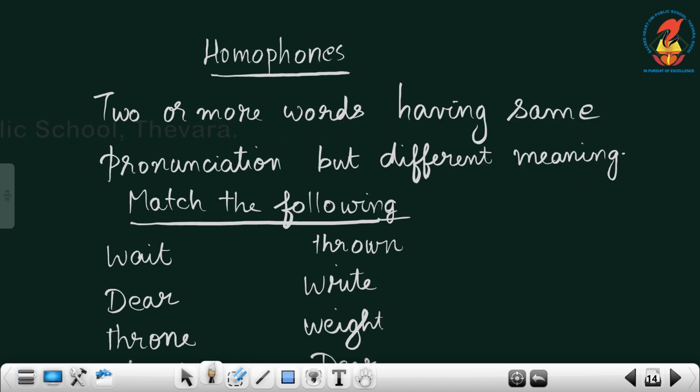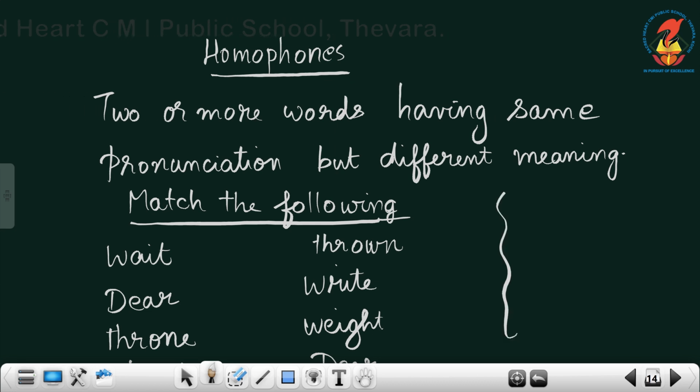Now in page number 11 itself, you can see homophones. You might have already known this. Homophones are two or more words having same pronunciation but different meaning. The homophones are words that have same pronunciation. We pronounce the same. When we tell it, it will be the same. But the spelling will be different and also it will have a different meaning.